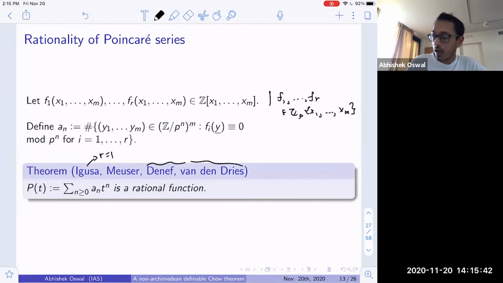The proofs of Igusa and Meuser use Hironaka's resolution of singularities. But Denef and van den Dries somehow get around this and instead use the p-adic cell decomposition theorem for subanalytic sets. So this is one interesting application of this subanalytic geometry in the p-adic setting.